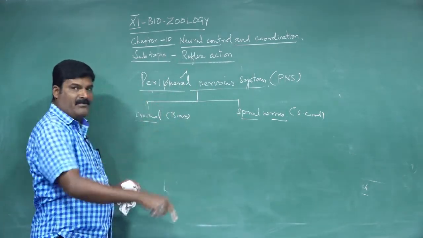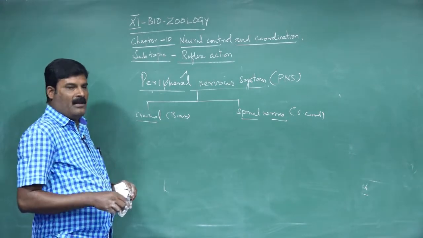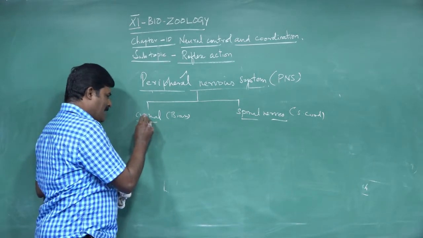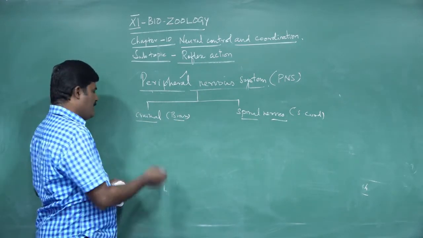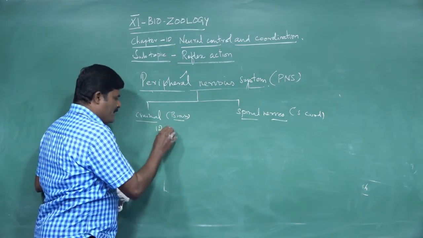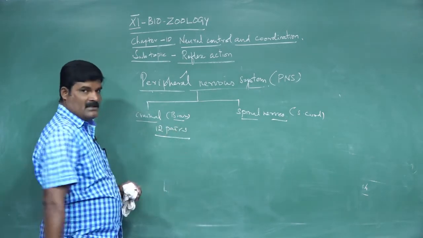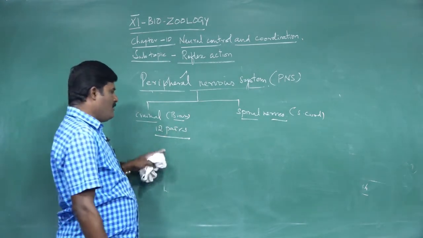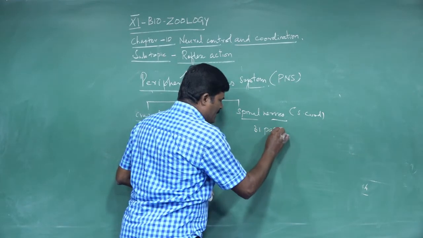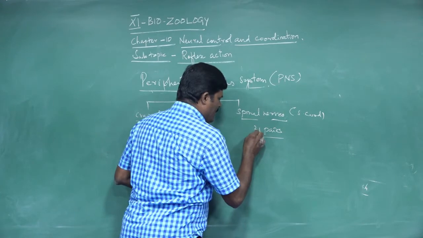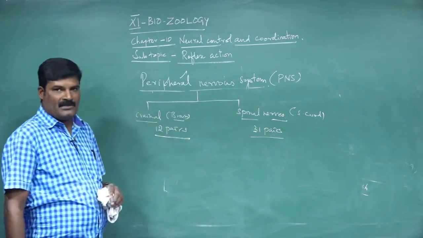What is cranium? Cranium means what? Brain. The brain is covered by the skull or cranium. The nerves arising from the brain are called cranial nerves. There are 12 pairs of cranial nerves. Note it. How many pairs of cranial nerves? 12 pairs. How many spinal nerves? 31 pairs of spinal nerves.